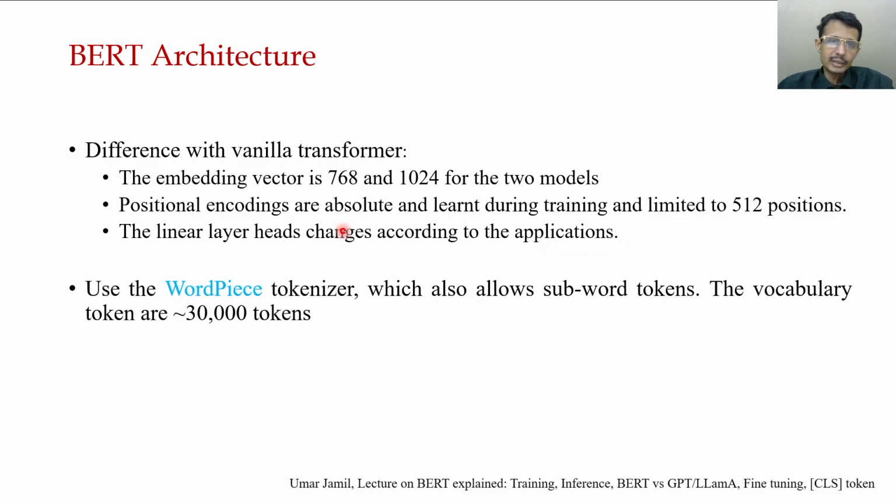BART basically uses a word-based tokenizer, which also allows sub-word tokens, with a vocabulary of 30,000 tokens. So this is some of the meta information used by the BART architecture.